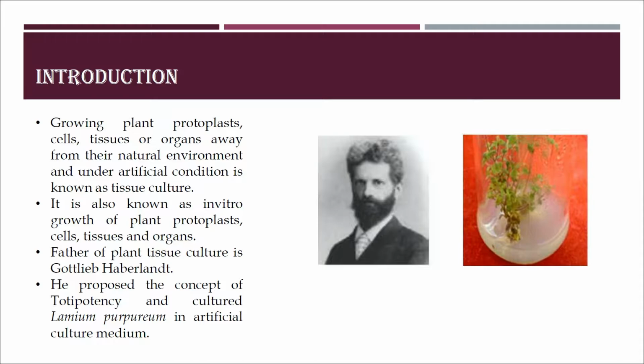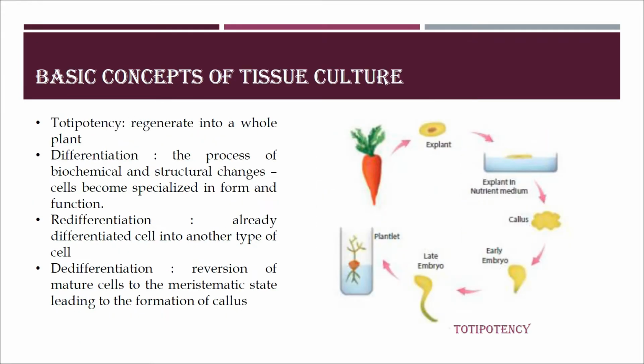Gottlieb Haberlandt is considered as the father of plant tissue culture because he proposed the concept of totipotency and cultured the first plant, Lamium purpureum, in artificial culture medium. Lamium purpureum is a small herbal plant with purple color flowers.